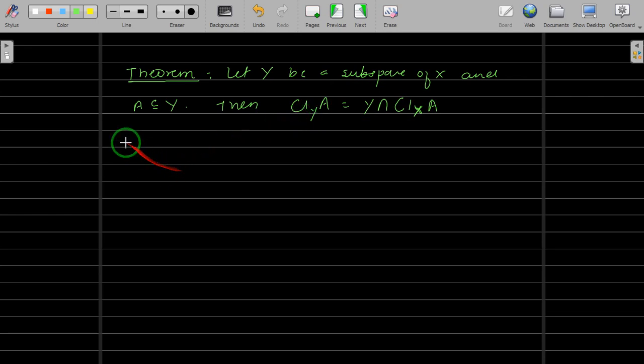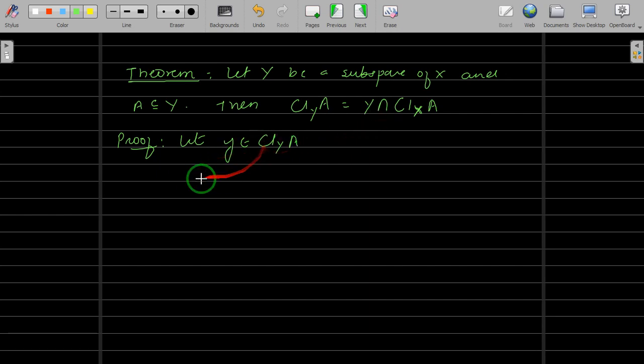Okay, let us do this proof. Notice that both are sets, and we have to show that this set is a subset of that and that set is a subset of this. We will use the previous results we have proved. Let us take one point here. Let y belong to the closure of A in Y. You have to show that this y is in your right hand side.